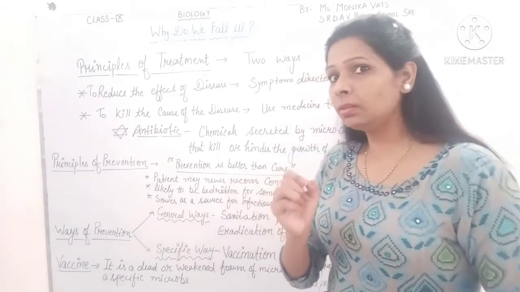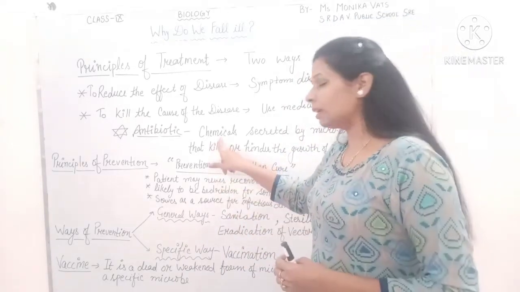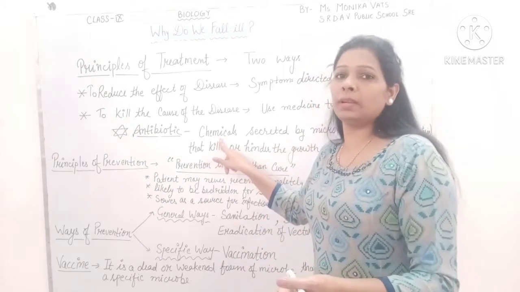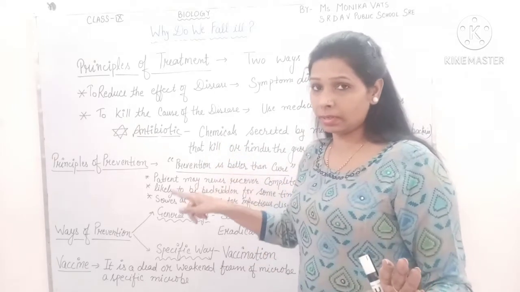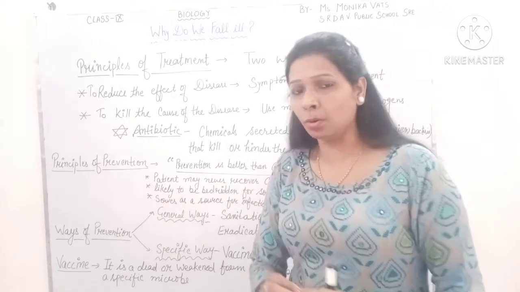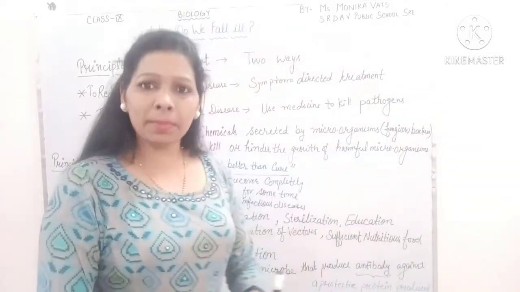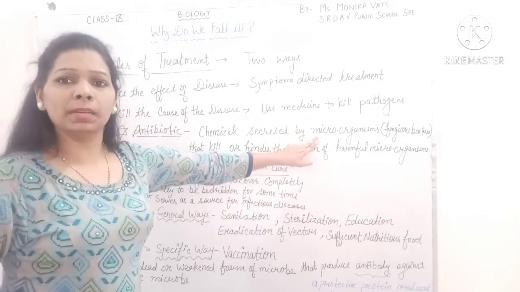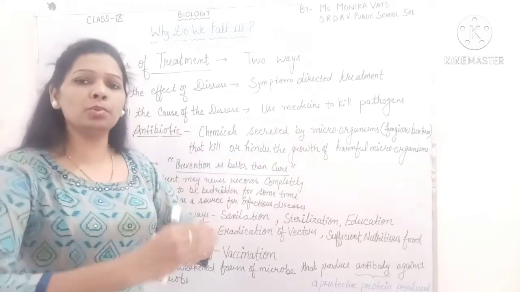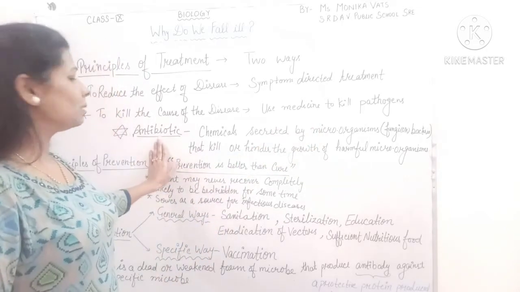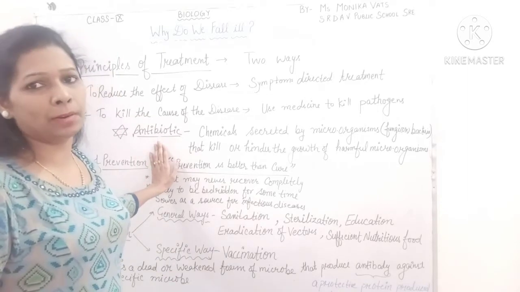But remember one thing, these are the chemicals which are secreted by those organisms. We are not using those organisms. We are not using that particular fungi, that particular bacteria. No. We are using the chemicals which are secreted by those microorganisms, and these chemicals are used against the harmful microorganism. So these chemicals are known as antibiotics.